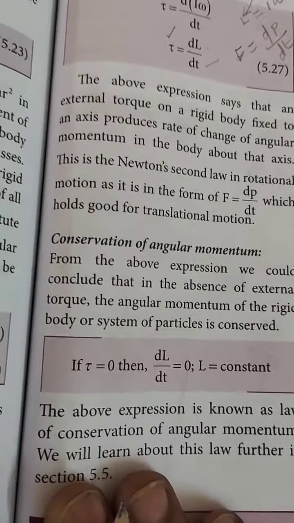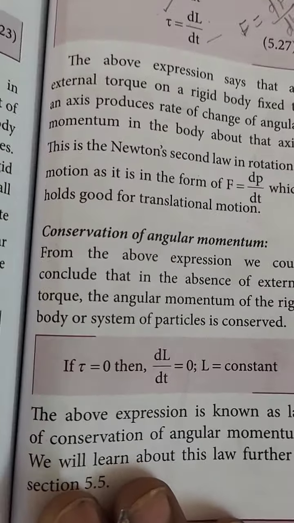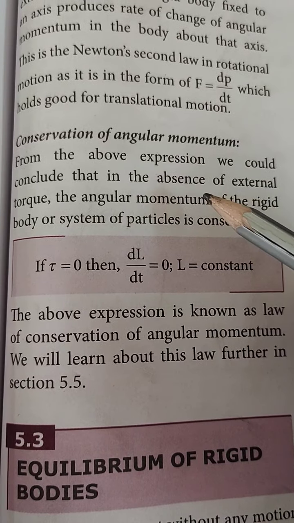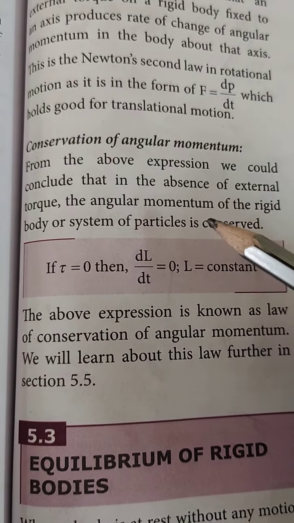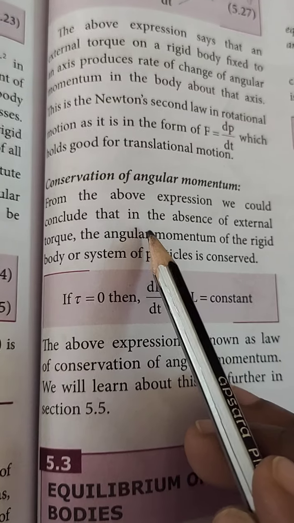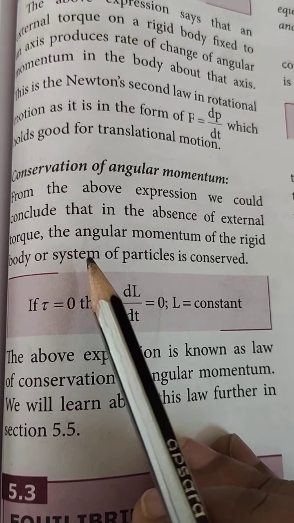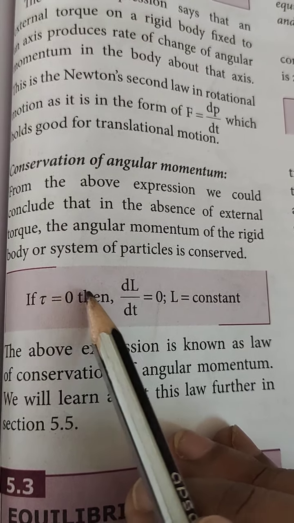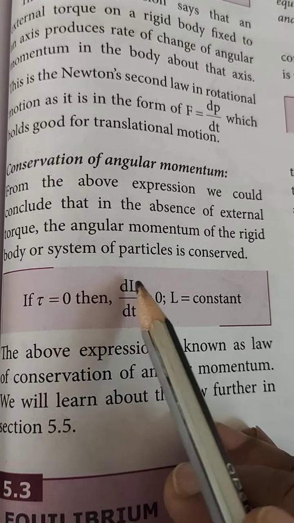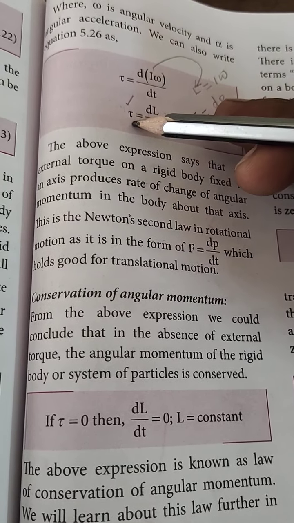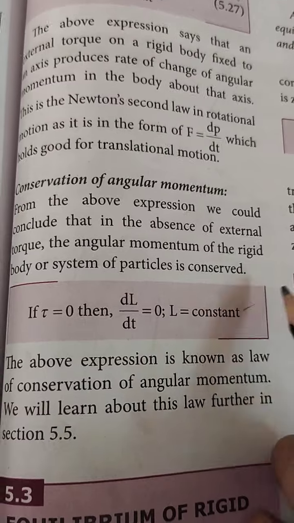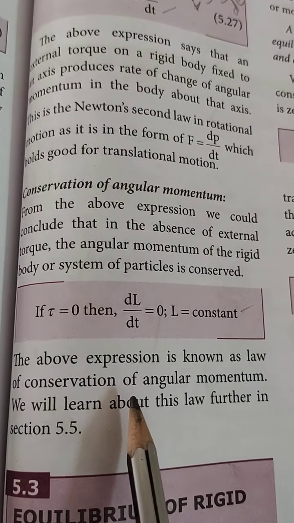Next topic, conservation of angular momentum. From the above expression we can conclude that in the absence of external torque, the angular momentum of a rigid body or system of particles is always conserved. So tau becomes 0 here. Tau becomes 0 and also dL by dt becomes 0. So L becomes constant. This is the conservation of angular momentum.